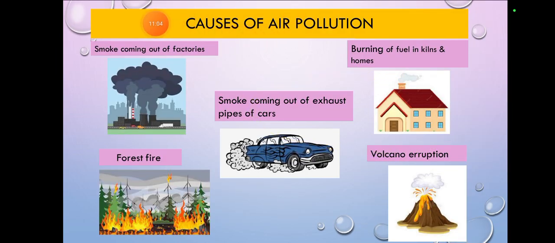Now I will tell you what the causes are that make air pollution happen. So let's go through the causes of air pollution. Smoke coming out of factories. You will have seen many factories nearby cities.